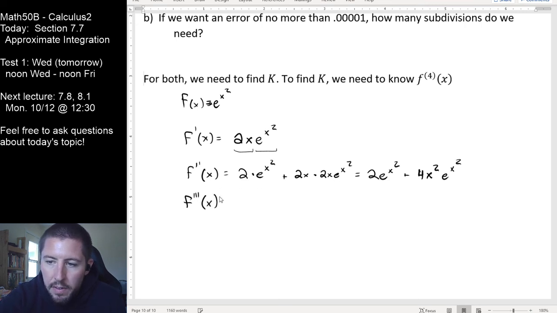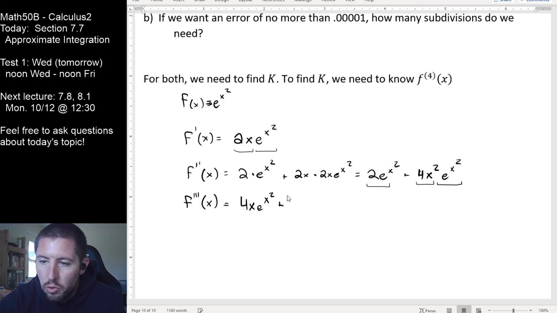The third derivative of f of x here, now I'm using this stuff over here. So that's my first part. And then over here I'm noticing I have a product rule. So first the derivative of 2e to the x squared. Well, 2 is just a constant, so that doesn't affect anything. So I should be getting here 2 times 2x e to the x squared. So that's going to be 4x e to the x squared.